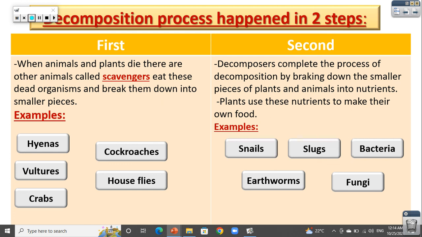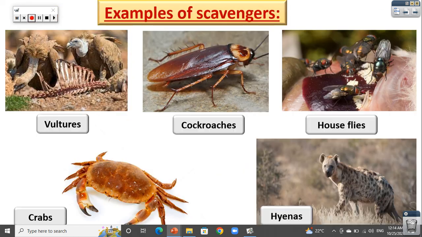Second, the role of the decomposers comes. So the first step in the decomposition process is made by scavengers, but the second step is made by decomposers. The decomposers take the small pieces that scavengers produce and change them into nutrients and return them to the soil to be used by another plant or other producers. Let's know the examples of scavengers. Scavengers are the living organisms that eat the dead bodies and change them into small pieces, right?